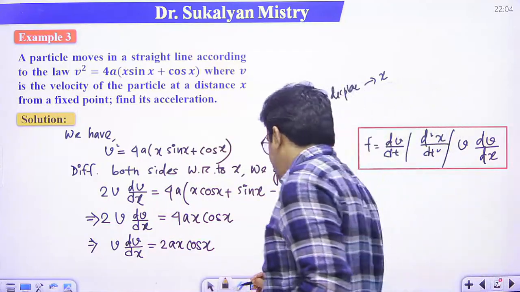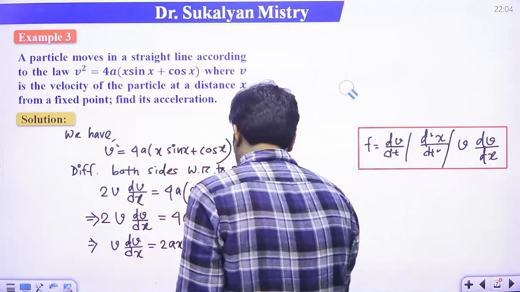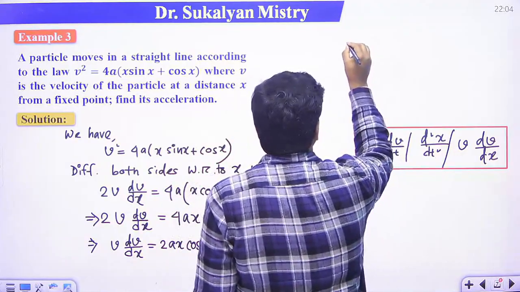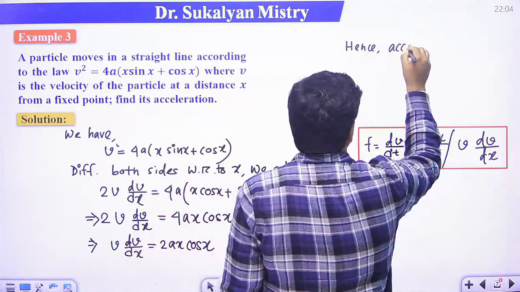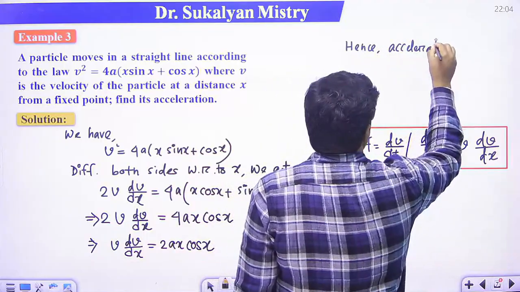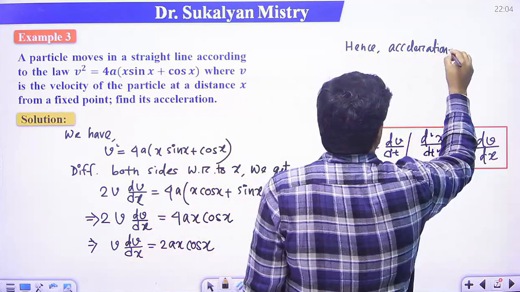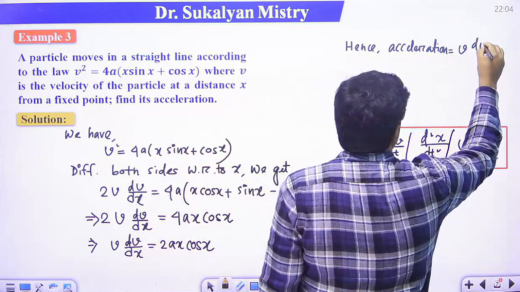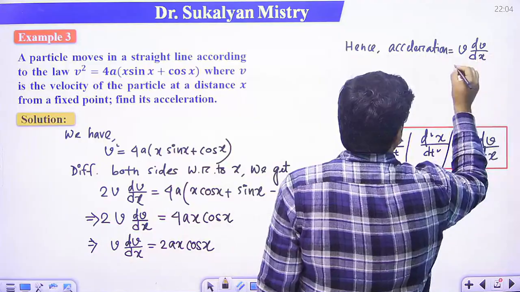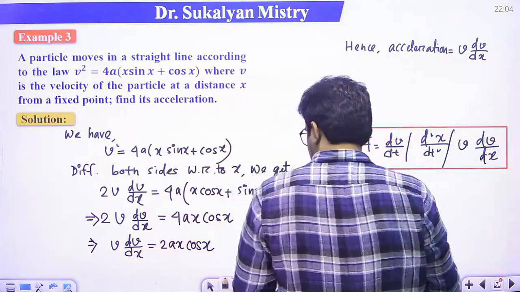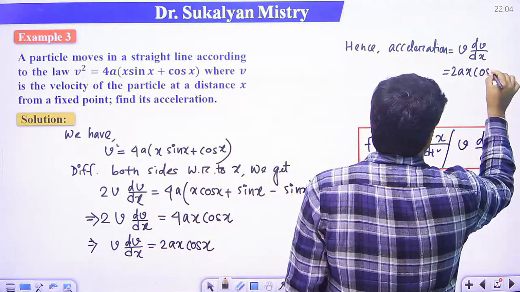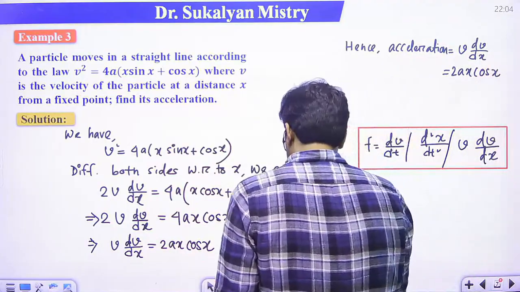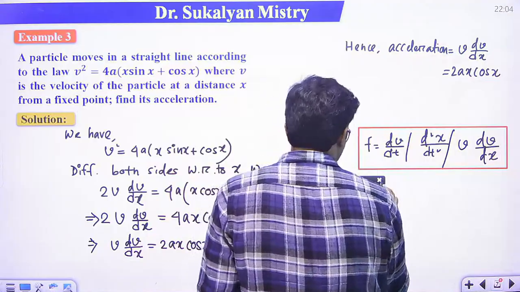Hence acceleration, that means v dv/dx, we get 2ax cos x. So I think clear, no doubts.